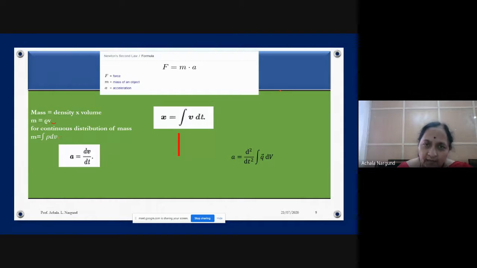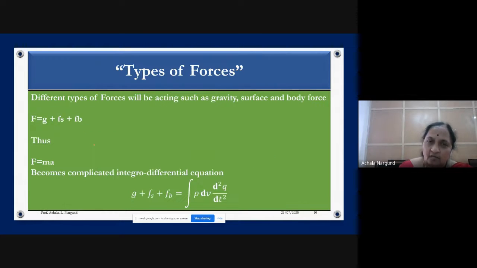So instead of m, what have I got? Instead of m, I have the integral of rho dV. Then a: what is acceleration? Acceleration is the rate of change of velocity, that is dv by dt. If I write it in terms of dv by dt, then here the mass is rho dV, and here this is dv by dt. Then substitute it in F equals ma. What do you get?